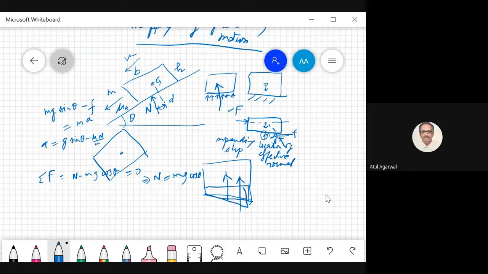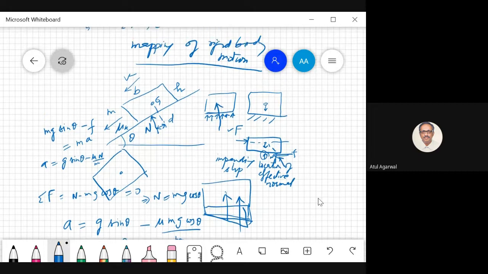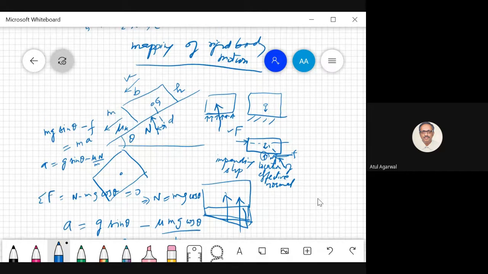Let us see what we can do. g sin theta minus mu times mu mg cos theta by m. So what do I get? g sin theta minus mu g cos theta. Now we can talk of the moments.